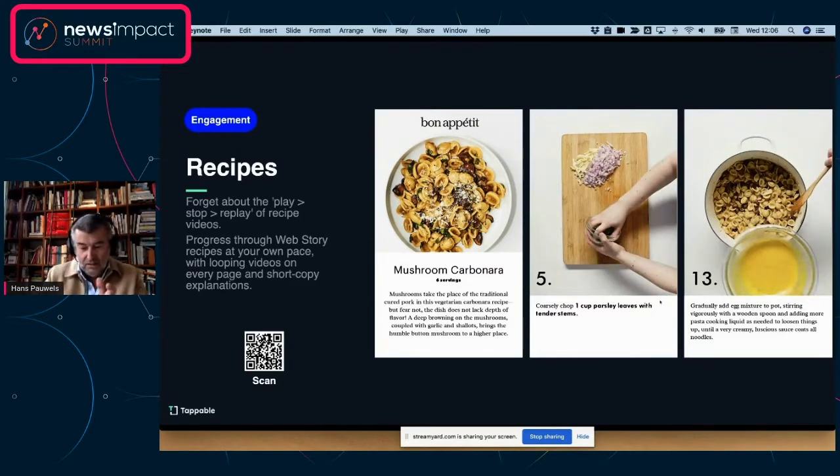Here, you cut the content up into very small bits of video, 15 seconds or whatever, put a small description underneath it, and you just tap through the recipe at your own pace, and you can see it all happening right in front of you. You can actually learn how to boil water.